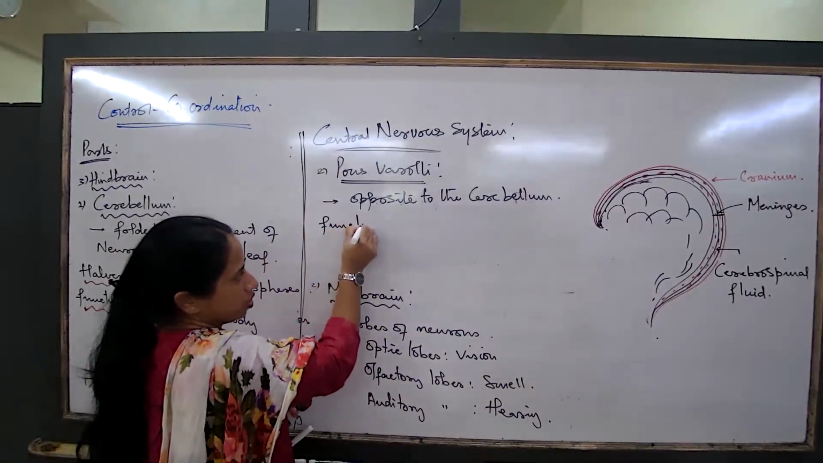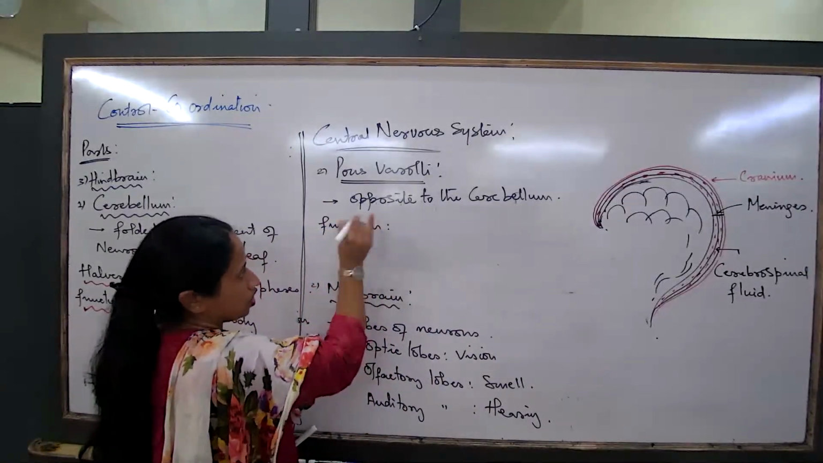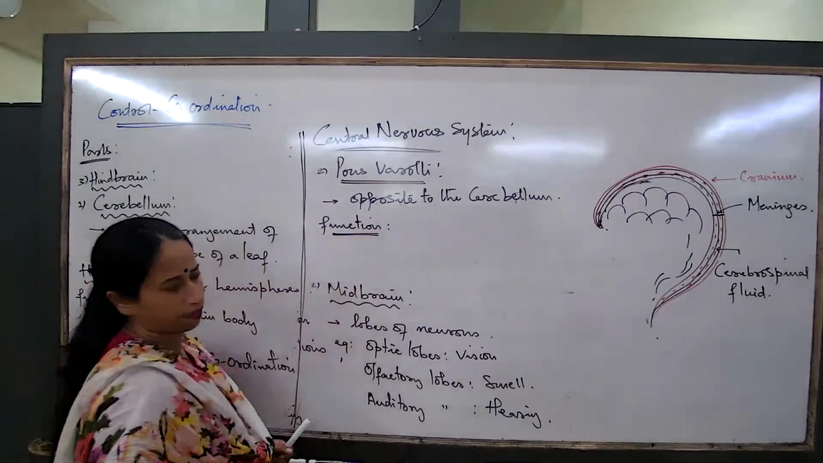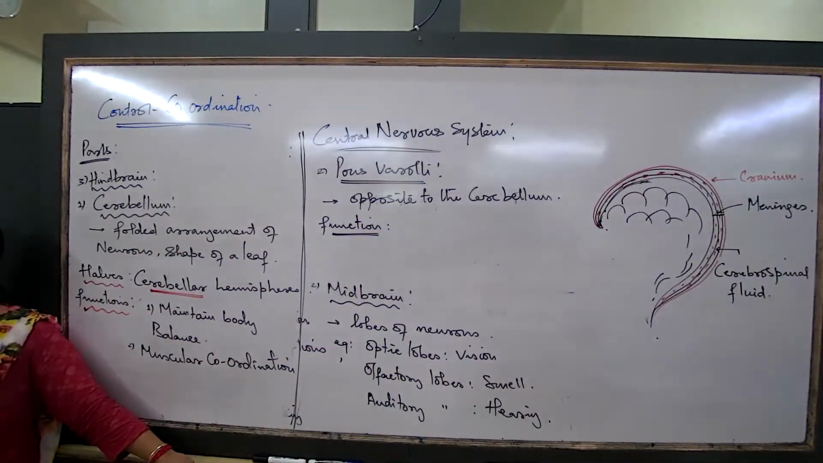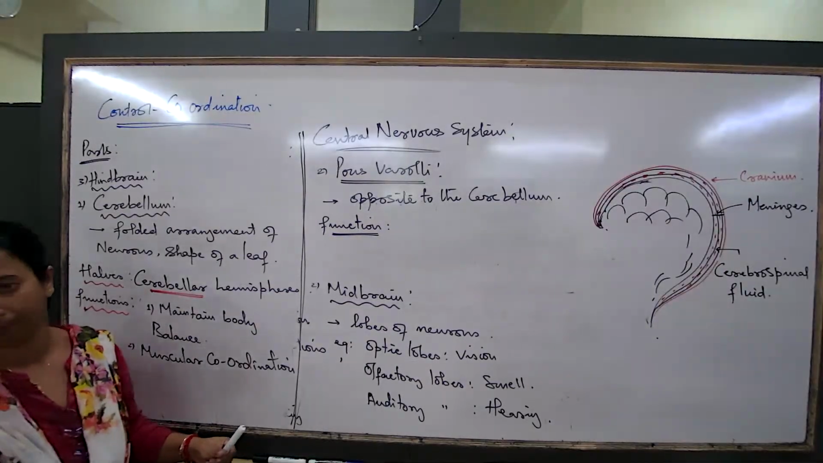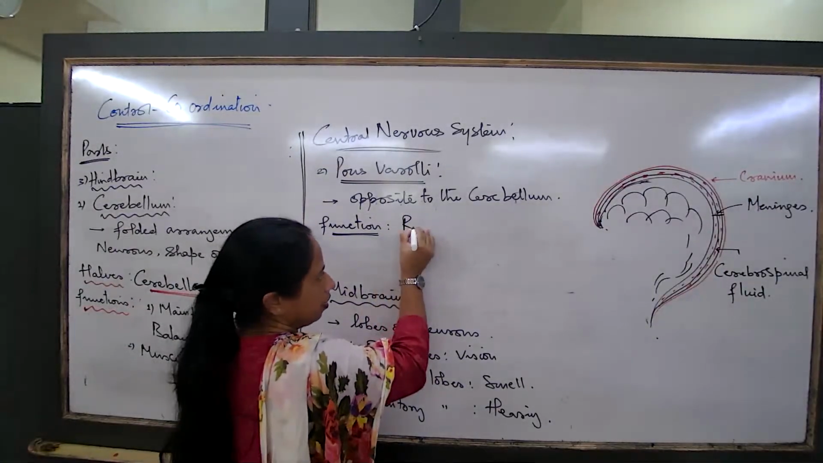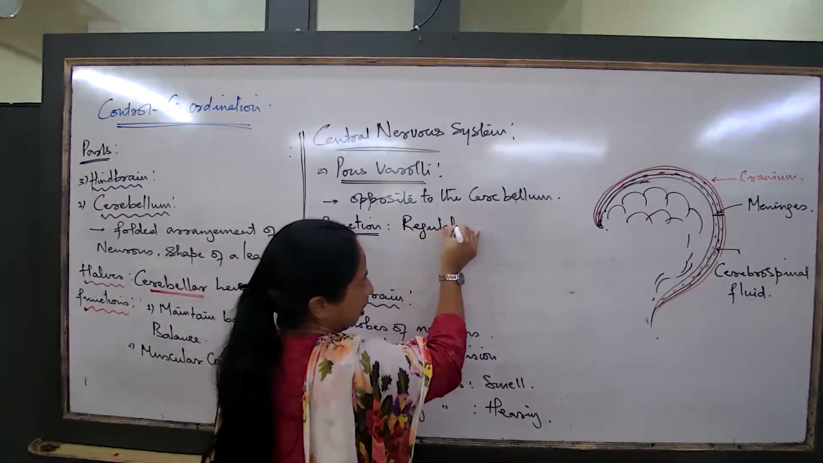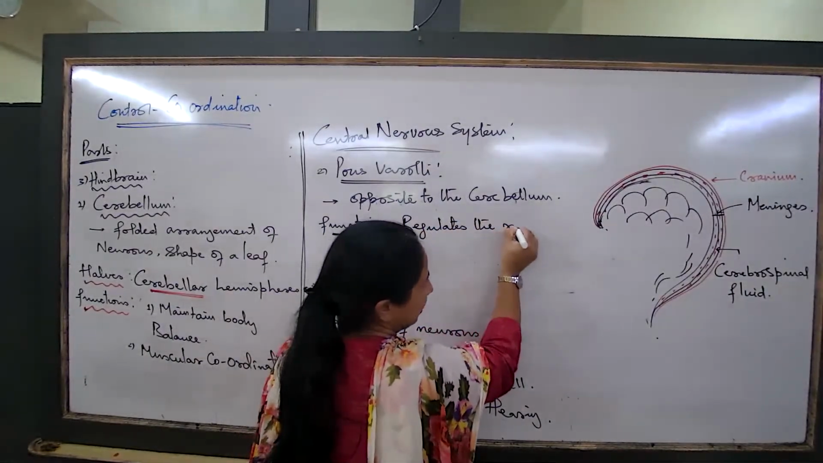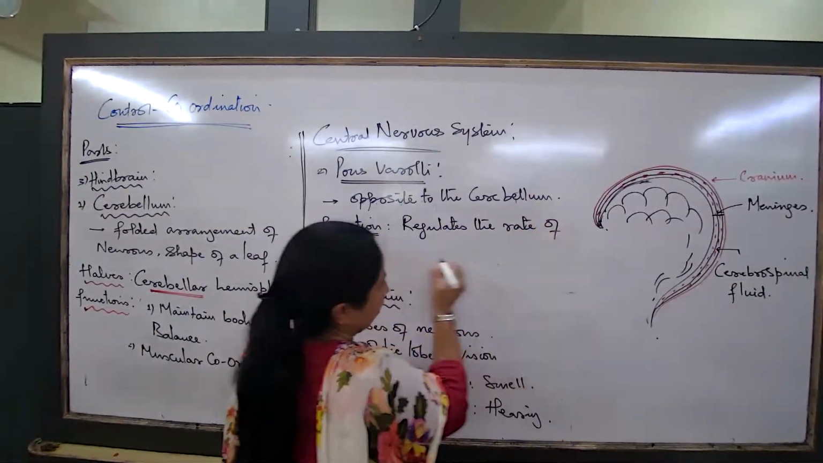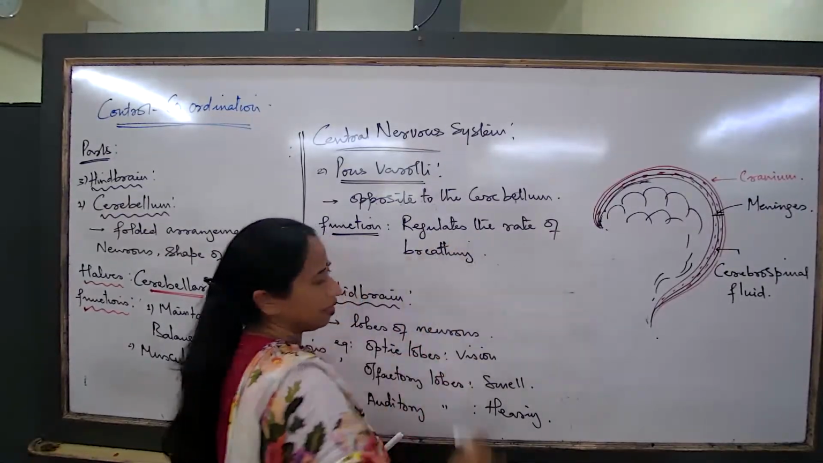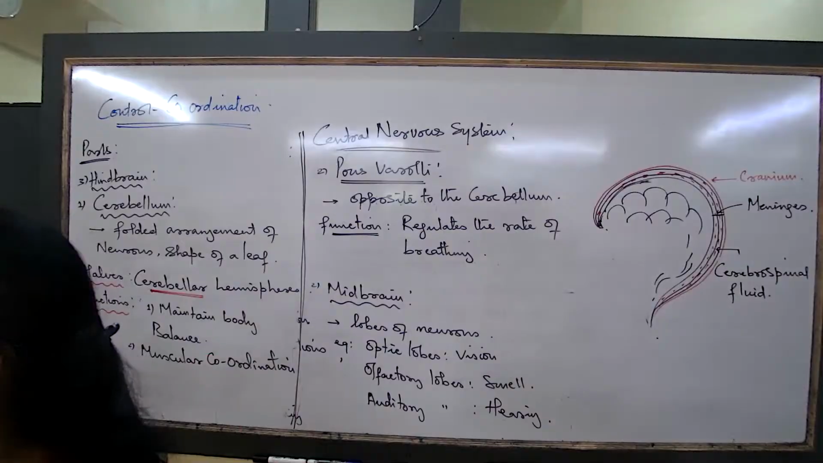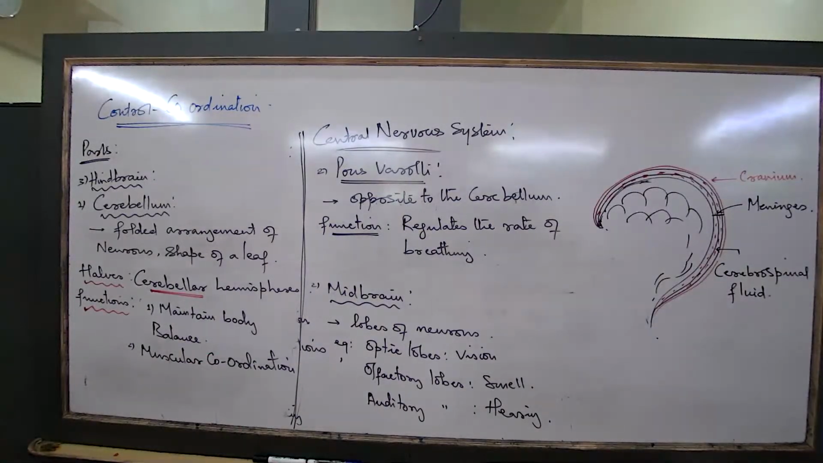What about its function? Pons varolii, what is its function? The major function of the pons varolii is that it regulates the rate of breathing. Regulating the rate of breathing. Now you have already studied respiration and we have already discussed quite a lot.